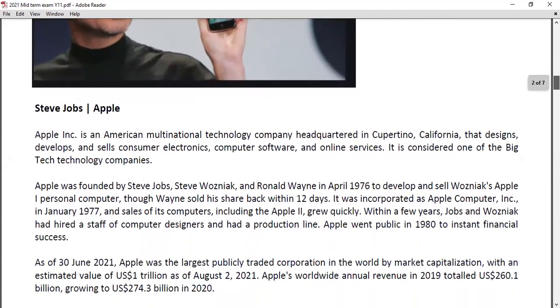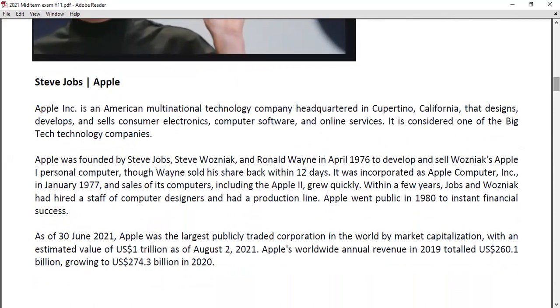You can see the small description there. Apple Incorporation is an American multinational technology company headquartered in Cupertino, California, that designs, develops, and sells consumer electronics, computer software, and online services. It is considered one of the big technology companies. Apple was founded by Steve Jobs, Steve Wozniak, and Ronald Wayne in April 1976 to develop and sell Wozniak's Apple I personal computer.